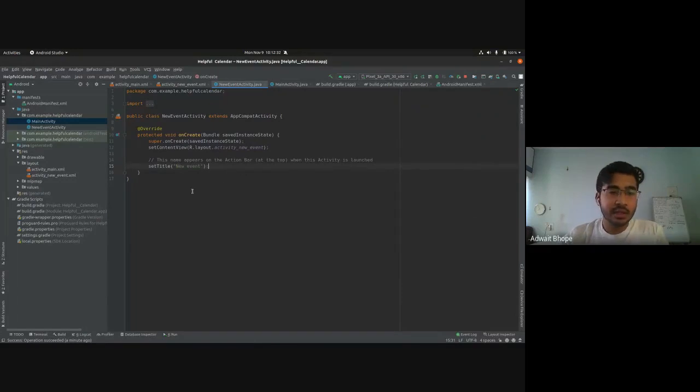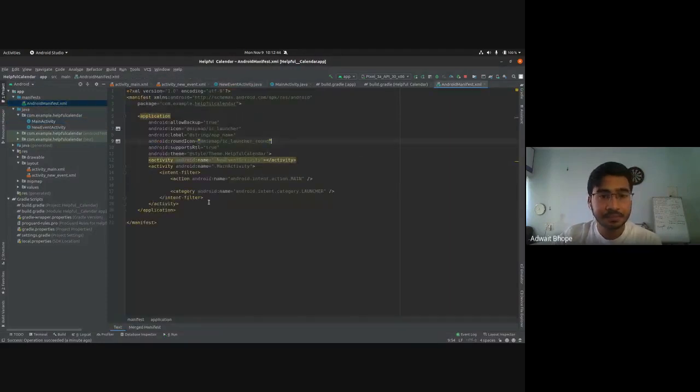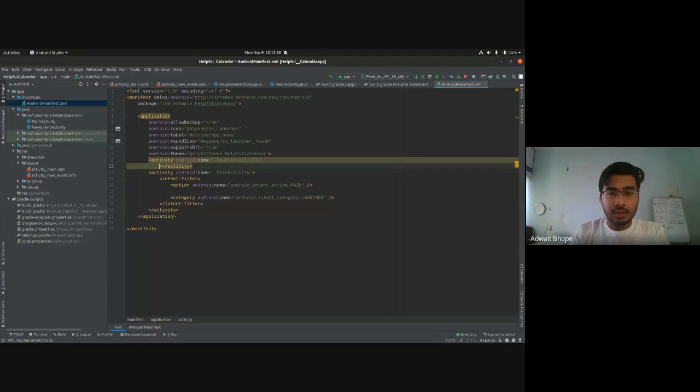And one more change that I'm going to ask you to do is head over to Android manifest.xml that we saw earlier. It should be there at the top in the pane on the left. If it is not, just click on app manifest and it will show up. And as I mentioned earlier, all these activities are listed in this manifest file, right? You have main activity, and now that you created a new activity, it will show up over here. So what you need to do is add one attribute to it.